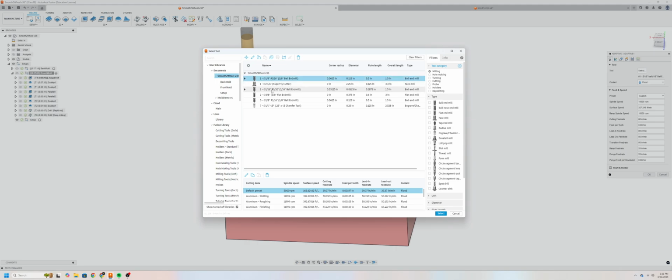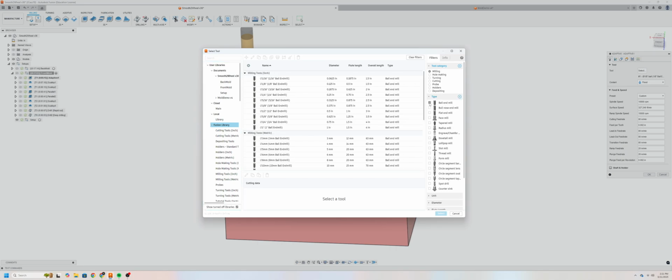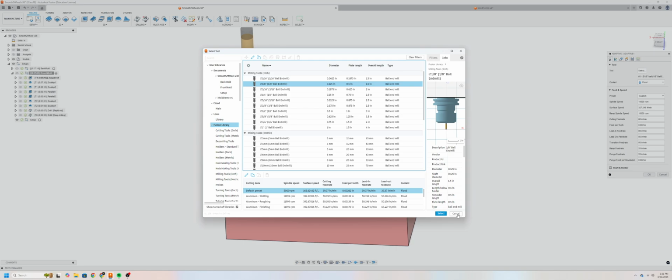You probably won't have any tools loaded up at all, so we'll want to go over to the Fusion library. For some, you might actually have no tools available to you. So at the very bottom, there should be a blue button saying turn all libraries on, and then you'll be greeted with this giant list of tools. We'll make sure that in our tool category, the milling option is selected, and we'll hit ball end mill to filter our results. And here we go. We have a 1/8 inch ball end mill that we can select from. I won't select it because I've already selected my tool.